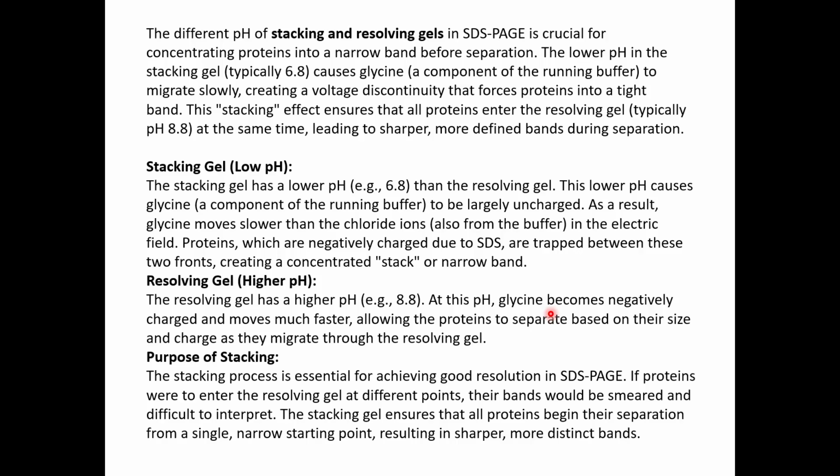Then your resolving gel has a higher pH of 8.8. At this pH, the glycine becomes negatively charged. Because it was neutrally charged in your stacking gel, it was running after your sample. But in your resolving gel, the pH has become more alkaline, so your glycine gets negatively charged and moves much faster, allowing the proteins to separate based on their size and charge as they migrate through the resolving gel.